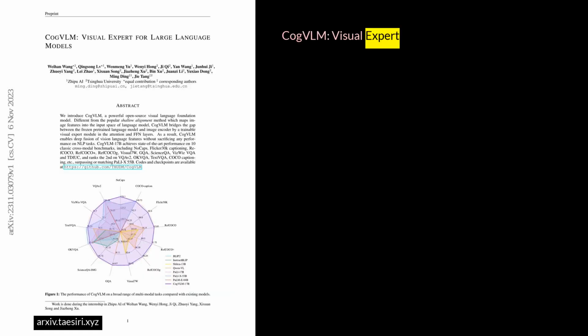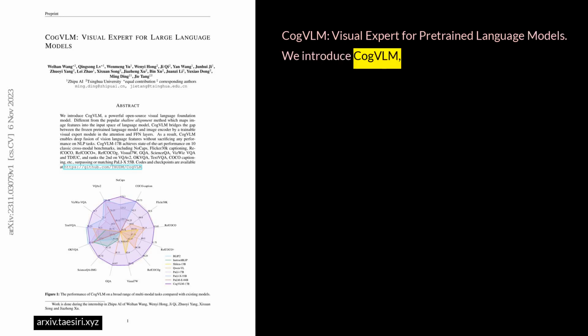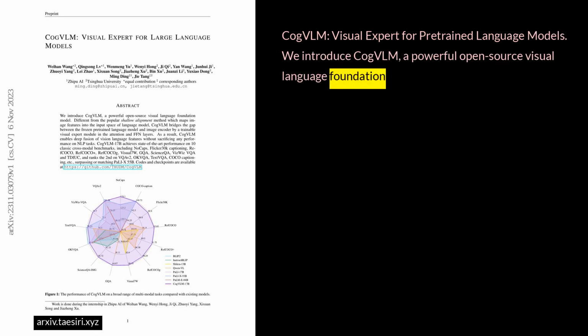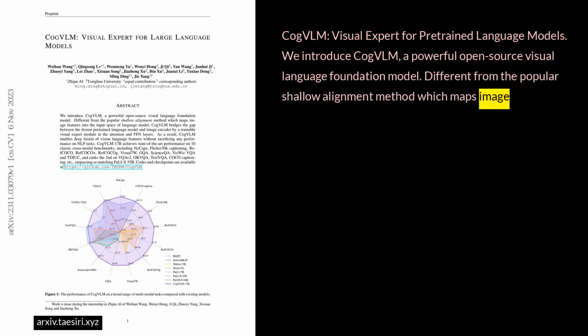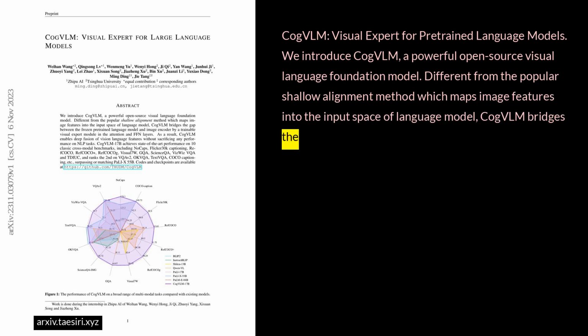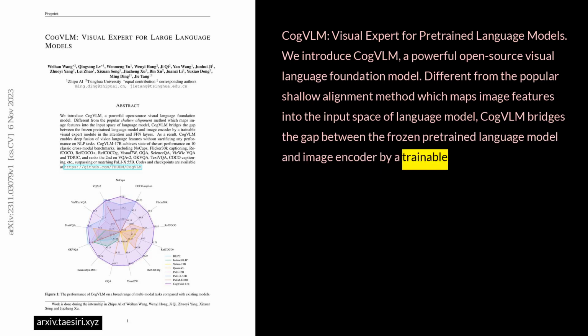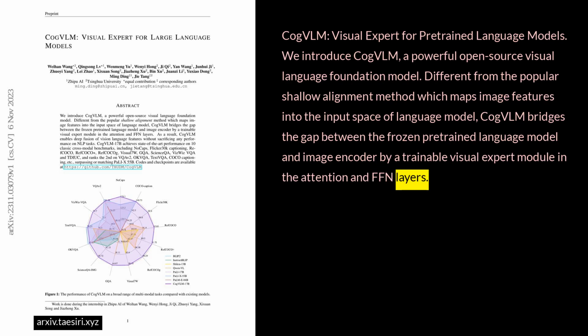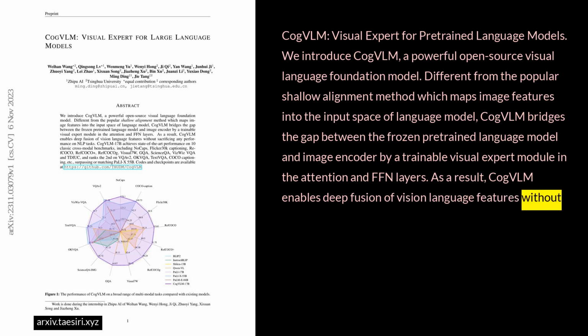CogVLM, Visual Expert for Pre-trained Language Models. We introduce CogVLM, a powerful open-source visual language foundation model. Different from the popular shallow alignment method which maps image features into the input space of the language model, CogVLM bridges the gap between the frozen pre-trained language model and image encoder by a trainable visual expert module in the attention and FFN layers.